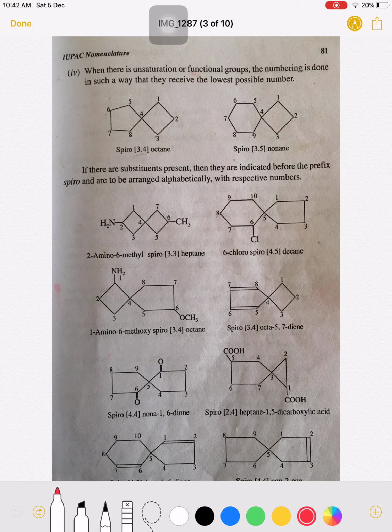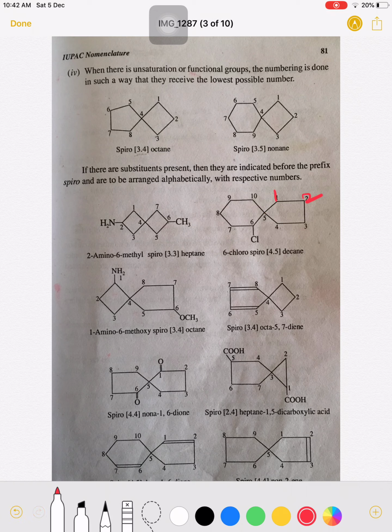So the next is, suppose the molecule contains substituents like CH3, NH2, Cl, OCH3, or a double bond, then how is the numbering given? The same rules are followed everywhere. So see this molecule. In this case the numbering is given to the smaller ring. This is a 5-membered ring system, and this is the 6-membered. Therefore the numbering is initially given to the 5-membered ring system.